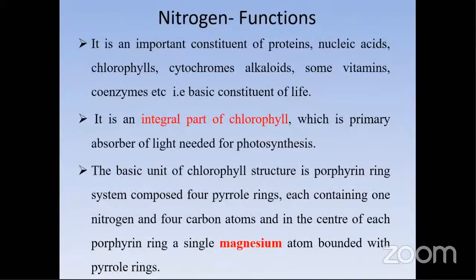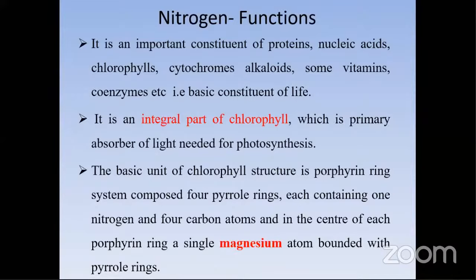So very first, we will see nitrogen. Nitrogen is one of the major elements, and we usually supply most of the nitrogen, especially in Indian conditions, using mostly urea as a major fertilizer. Coming to the importance of nitrogen in plants: it is a constituent of proteins and nucleic acids, and of course an integral part of chlorophyll, and also of cytochromes, vitamins, coenzymes and some alkaloids.